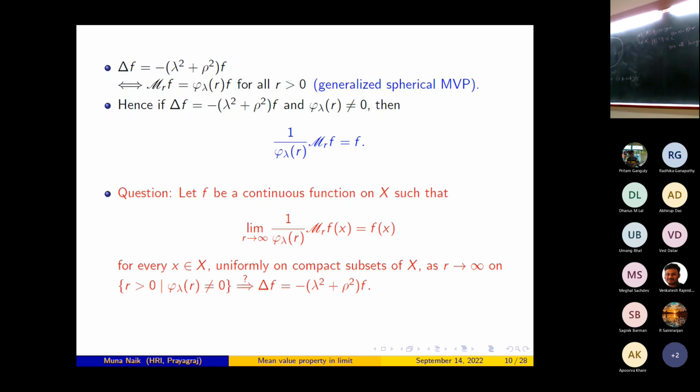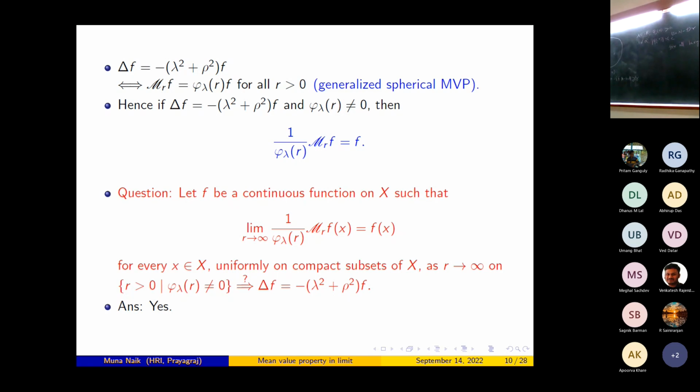Will that imply that f is an eigenfunction of delta with eigenvalue minus lambda squared plus rho squared? Since phi_lambda occurs in the denominator, I have to take r tends to infinity by avoiding the zero sets of the function r going to phi_lambda(r). So the answer to this question is positive.